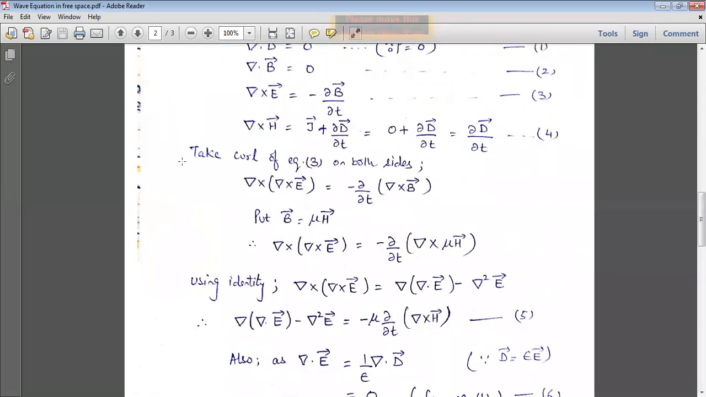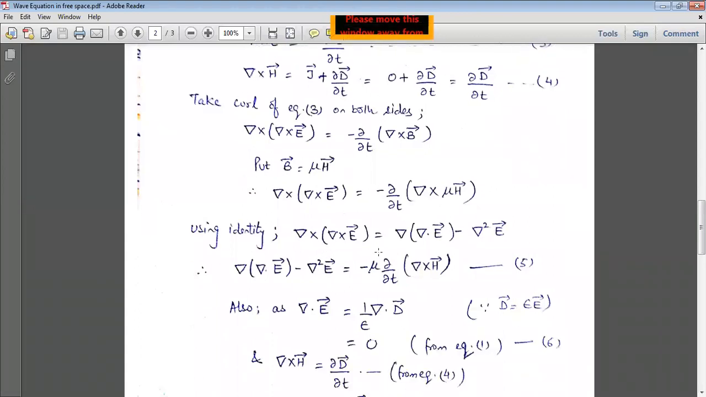Now, in the next step, take curl of equation number 3 on both sides. So this is our equation number 3. Take curl on both sides. So it comes out to be del cross del cross E vector is equal to minus curly by curly t of del cross B vector. We have taken the curl on both sides, and also put B equal to mu H. This is the relation between B and H. So now this equation comes out to be del cross del cross E is equal to minus curly by curly t del cross mu H.